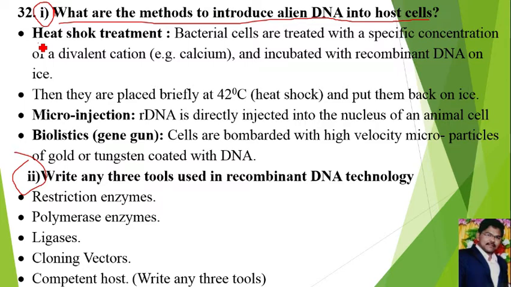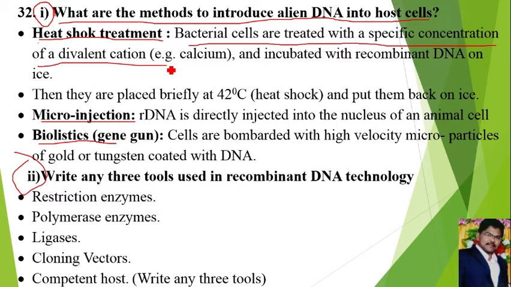to get the host cell to take up the recombinant DNA. First one is heat shock treatment, second is micro injection, third is biolistics or gene gun. In heat shock treatment, bacterial cells are treated with a specific concentration of a divalent cation, for example calcium, and incubated with recombinant DNA on ice.